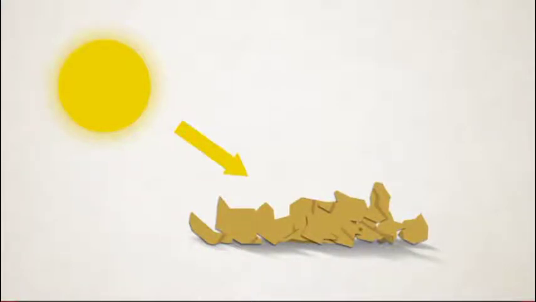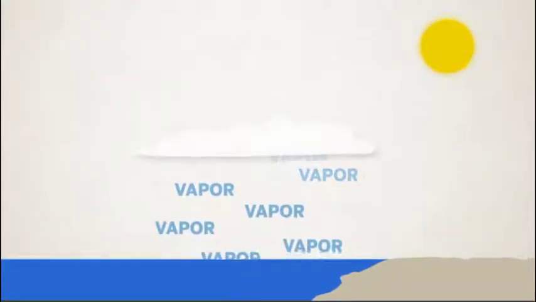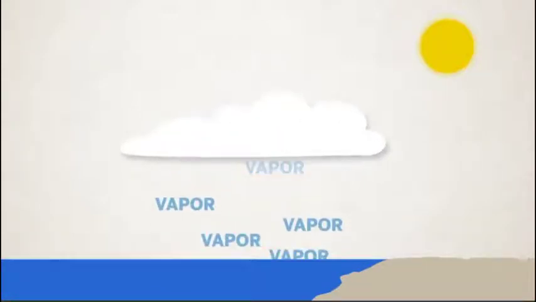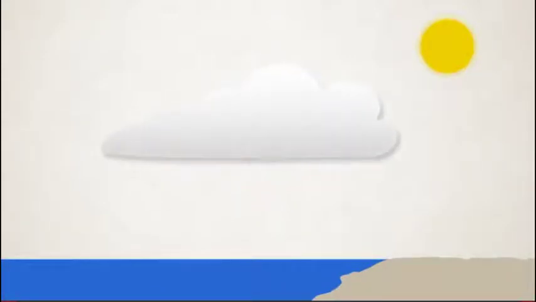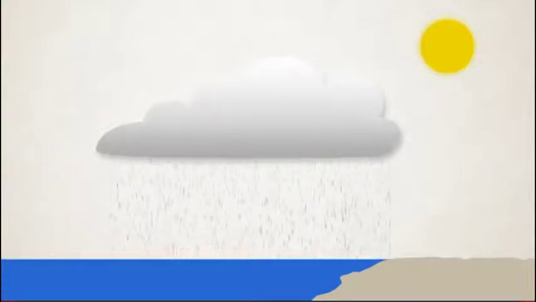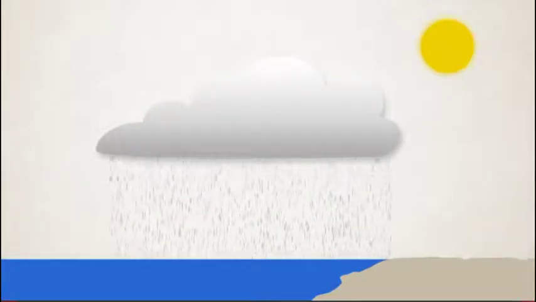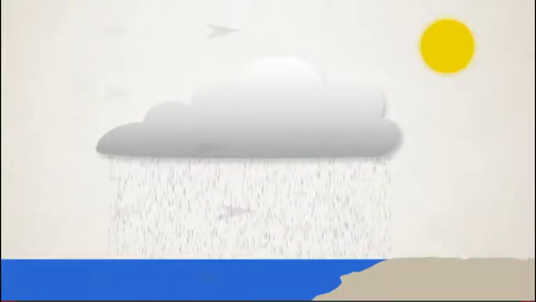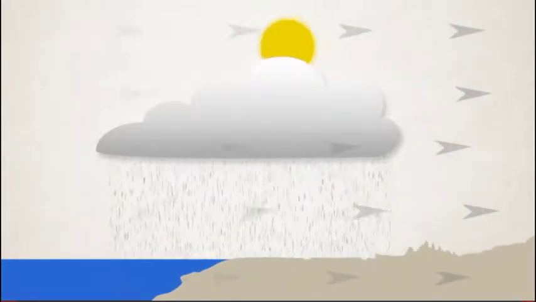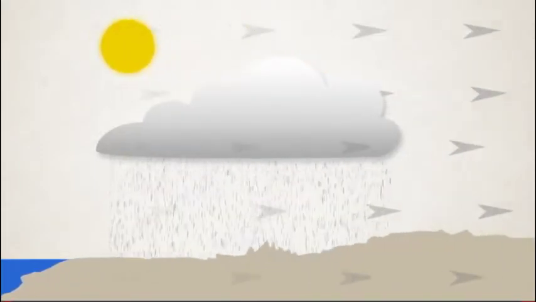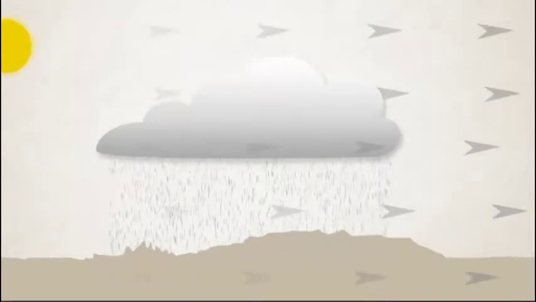But the sun doesn't melt or break the rock directly. The process is more complicated than that. The sun's energy warms the ocean, and liquid water evaporates into water vapor in the air. Then the water vapor condenses into clouds and falls as rain or snow. Energy from the sun also warms the atmosphere, making air move around as wind. Together, the moving water and air interact with Earth's surface, causing weathering.